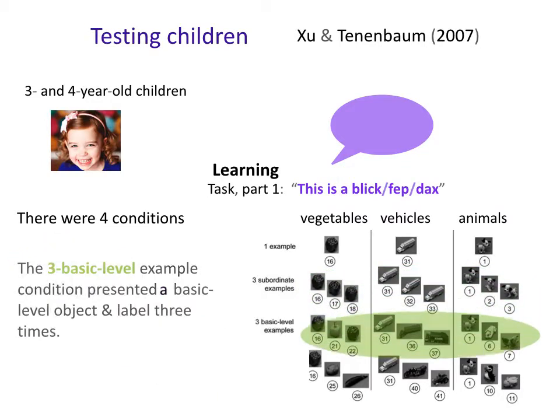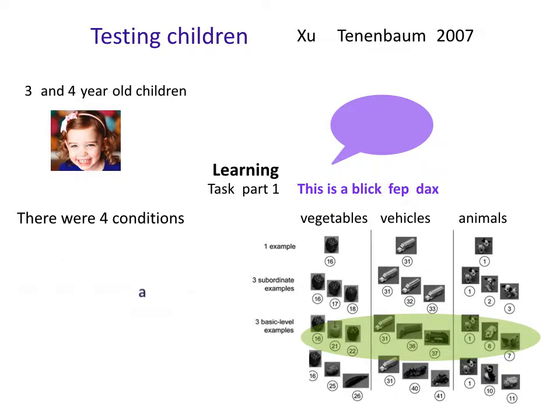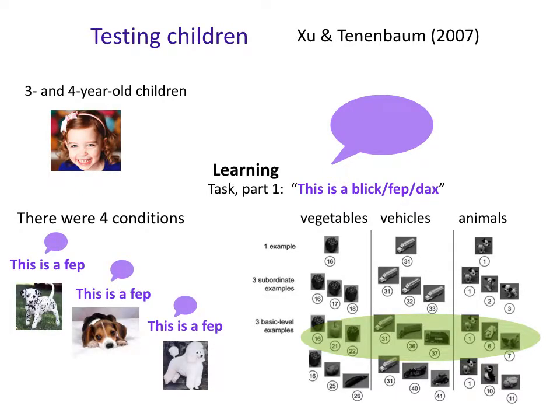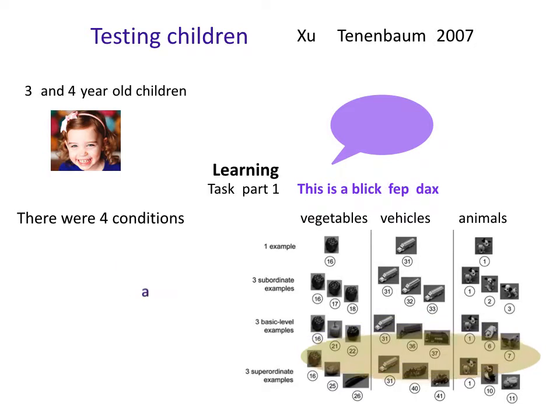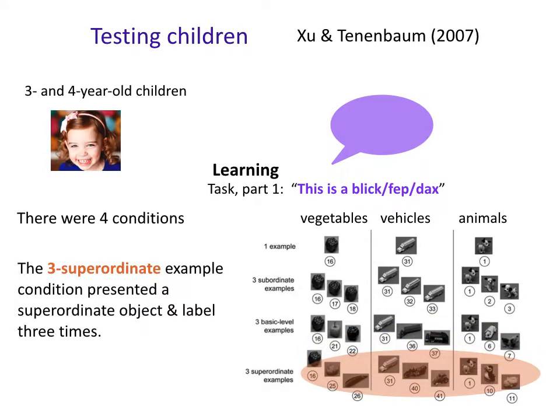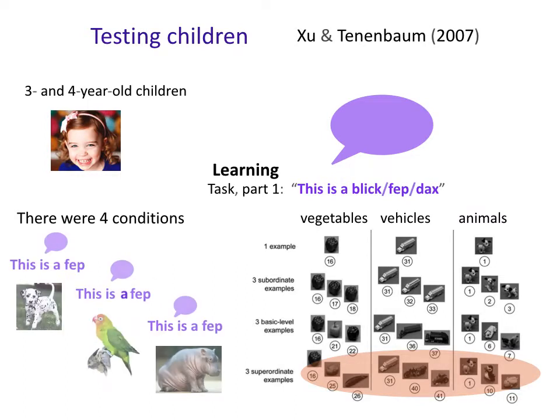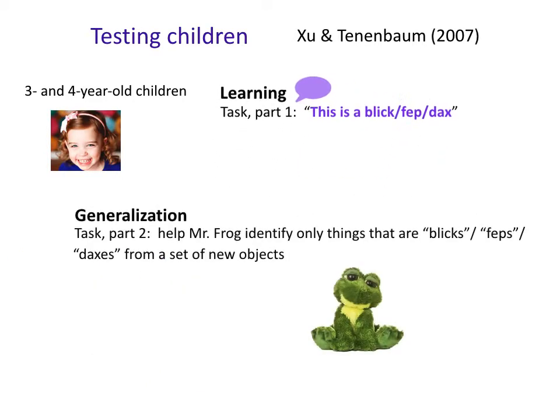Then we have 3 basic levels, right? So you get 3 basic level objects labeled with this word, so 3 different, say, dogs labeled as feps. And then finally 3 superordinate examples. So you get objects from that biggest generalization class, like 3 different animals labeled fep. Okay, so here are your different experiences. This is the learning part. Now during the generalization part, we see what you have learned.